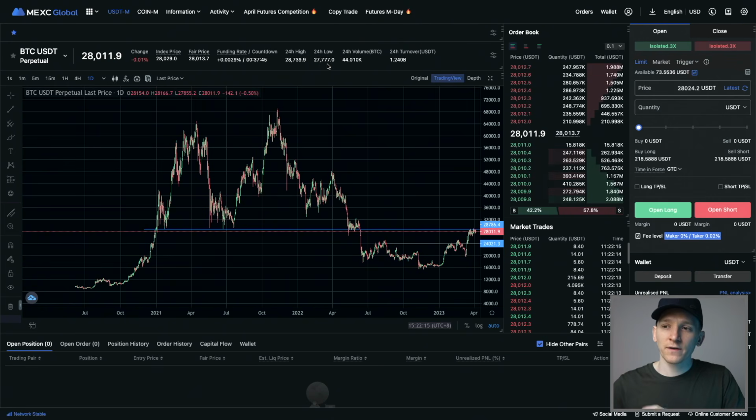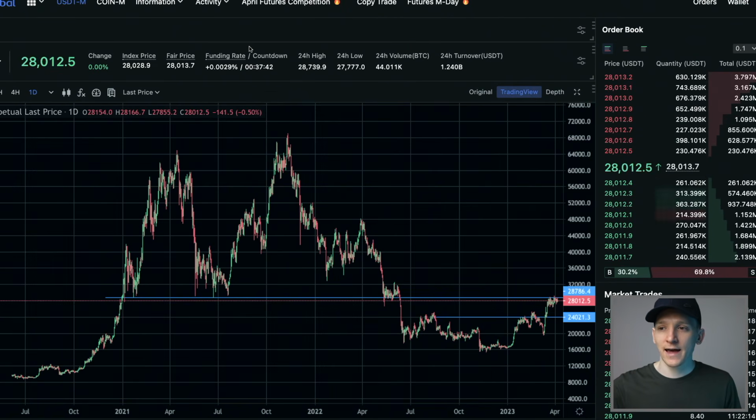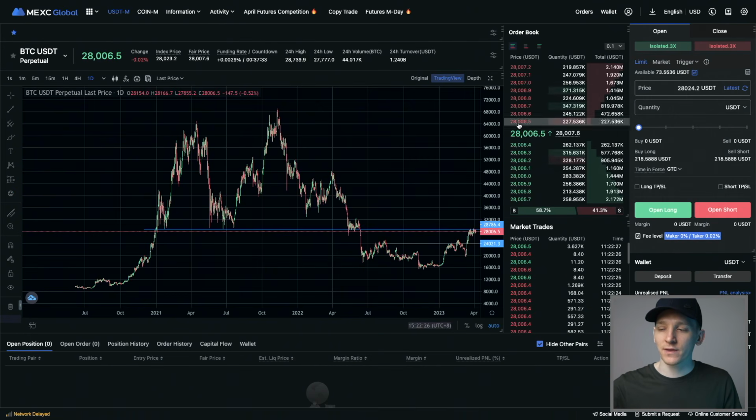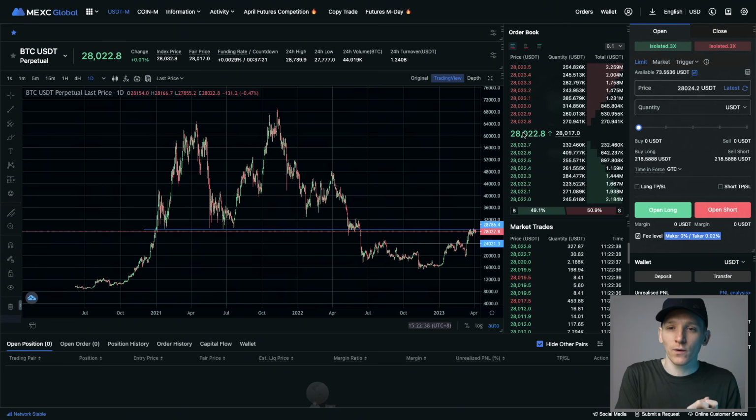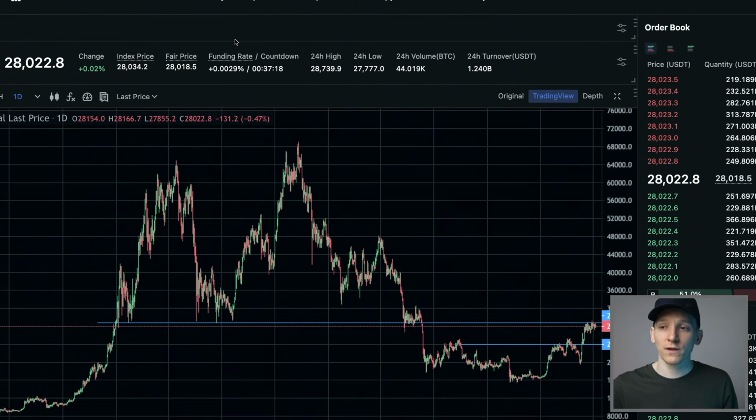Something else to be aware of when trading futures is the funding rate. A funding rate is unique to crypto futures in that it tries to balance buyers and sellers on the platform, or long traders and short sellers, to keep the price of this in line with the underlying asset, because this is a derivatives price. And so this isn't the underlying spot market price, but the system tries to keep this price of the futures contract in line with the underlying. And the way it does that is through the funding rate. It's basically an incentive or disincentive to try and attract either longs or shorts into the market to bring the price back in line with the futures or the underlying spot price.